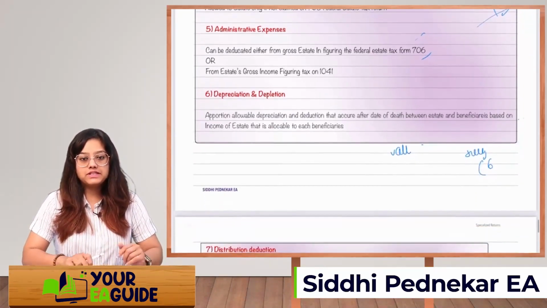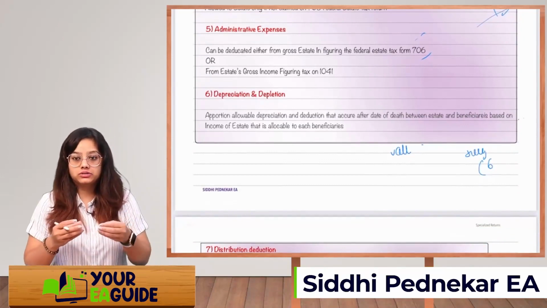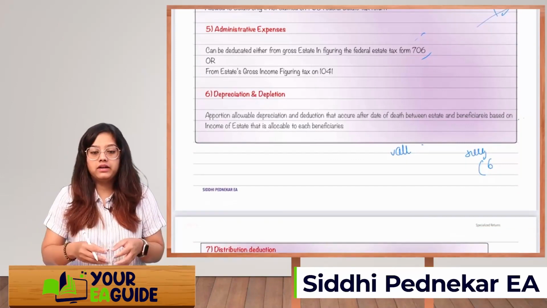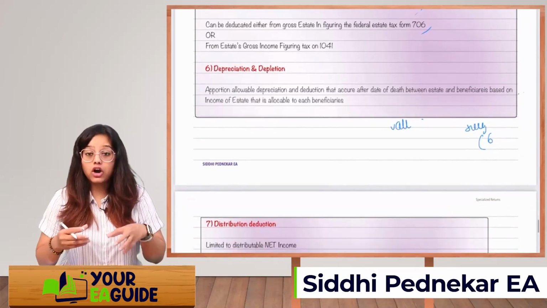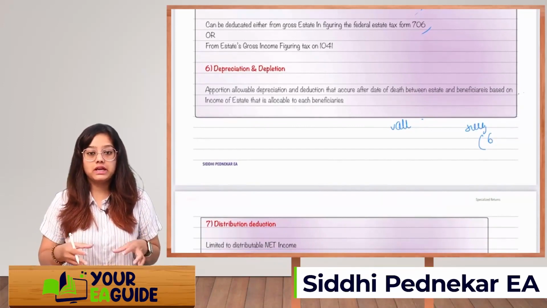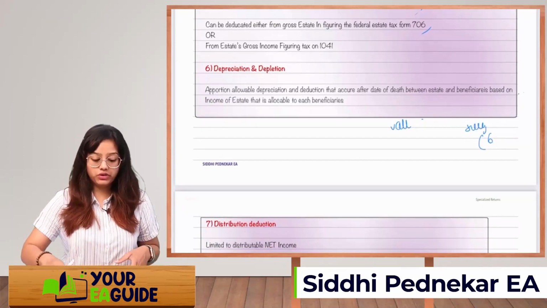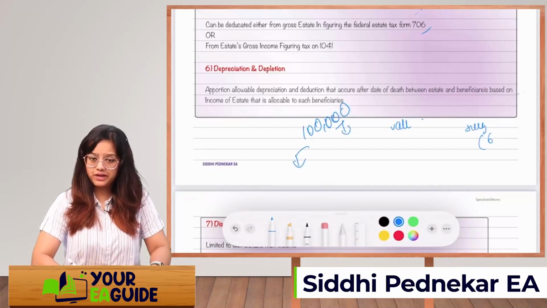Okay. Depreciation and depletion will get apportioned between the estate and the beneficiaries. A portion is allowable for the depreciation and depletion that accrues after the date of death, between the estate and the beneficiary, based on the income of the estate that is allocable to each beneficiary. Let's take 1 lakh as the income, and suppose there are two beneficiaries, both will get 50k each.